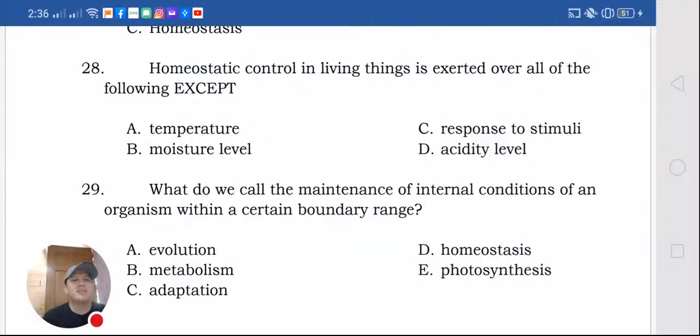Okay, just also on living things. Yeah. Response, of course. Moisture level, that's always the response to stimuli, which is just part of the characteristics of life, but there is no such thing as homeostasis. Of course, homeostasis happens after responding to the stimuli. Okay, homeostasis, like let's say too hot, that's the stimulus. So what will our body respond there? A response to that stimulus? Of course, release of heat, body heat, through the process of releasing sweat, and that's homeostasis already. So responding to stimuli is one of the characteristics of life, as I've said earlier. Okay.